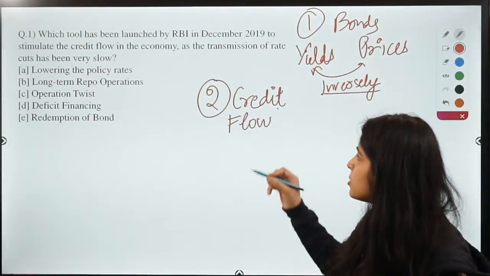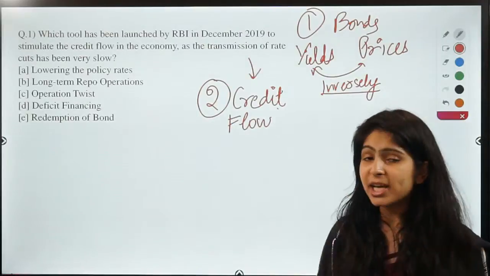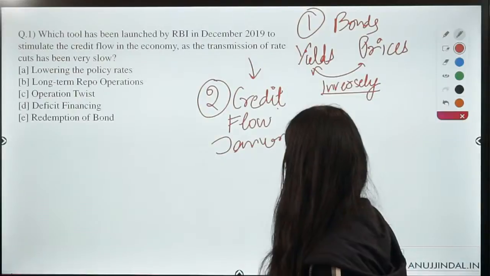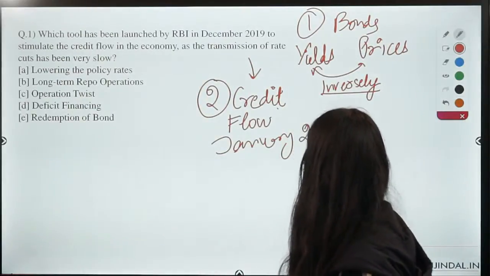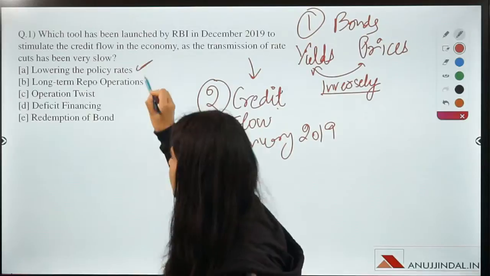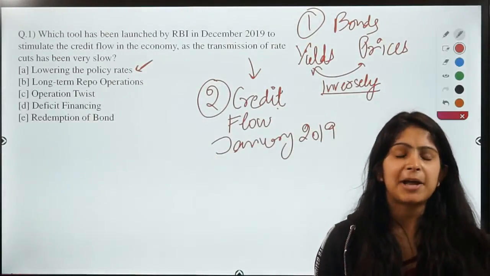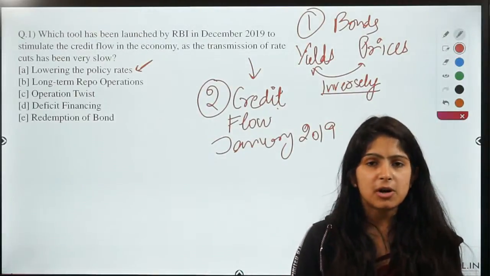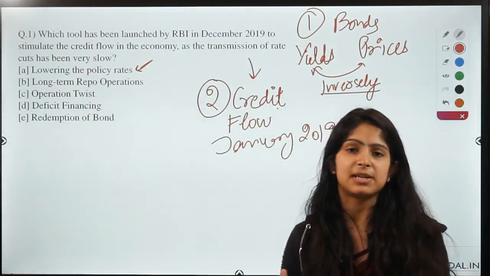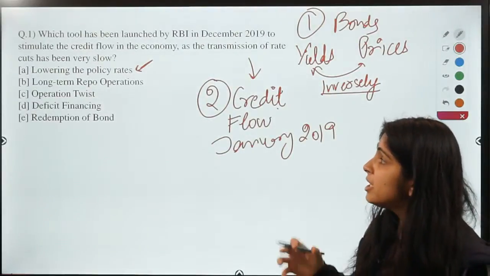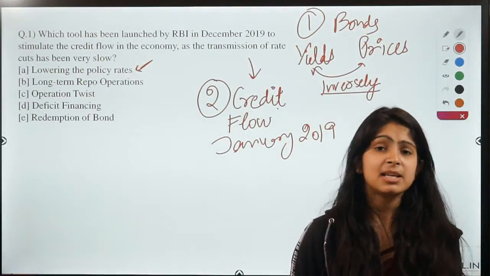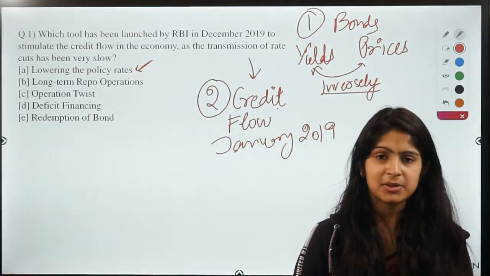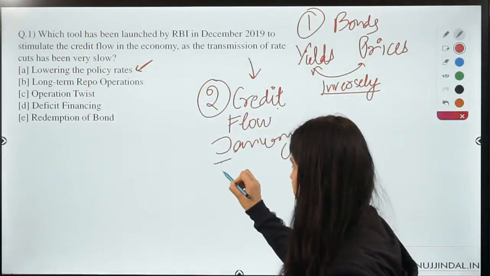So RBI wants to stimulate this credit flow. And what has RBI been doing? Since January 2019, it has been trying to lower the interest rates, which is a very common tool. Whenever a central bank wants to stimulate the economy, what does it do? It lowers the interest rate so that borrowing costs are less and businesses invest, which results in wealth creation, right? But the problem with lowering the interest rates is that the transmission of rate cuts is not going to the customer, right? So let's learn about transmission.